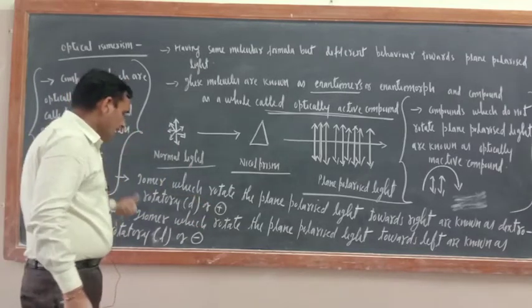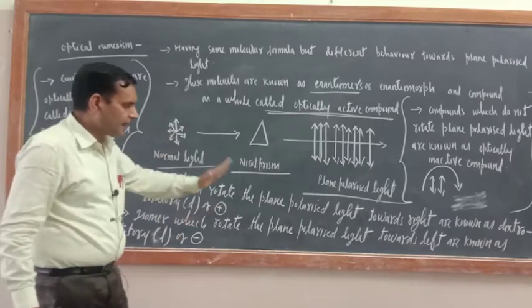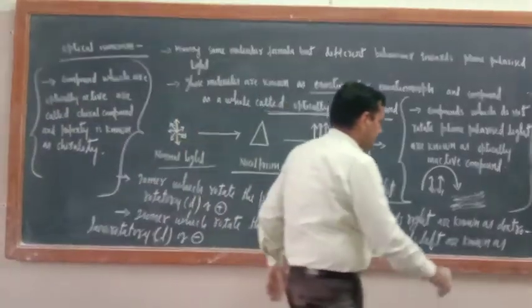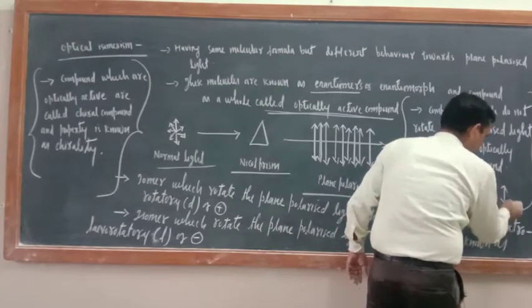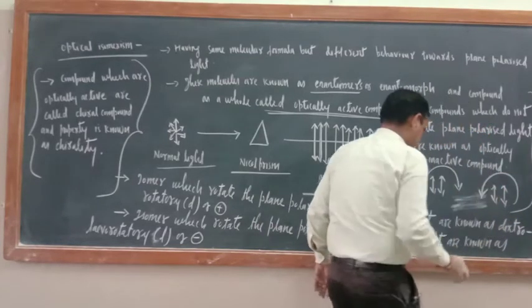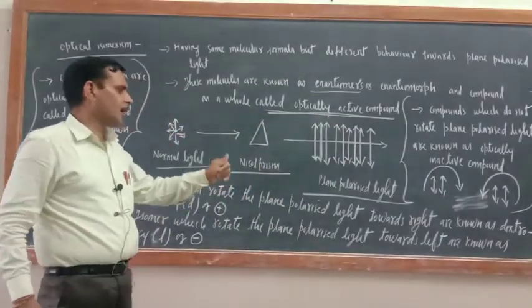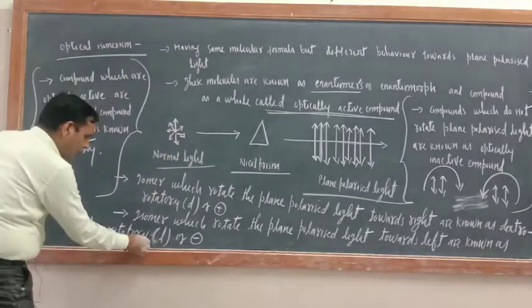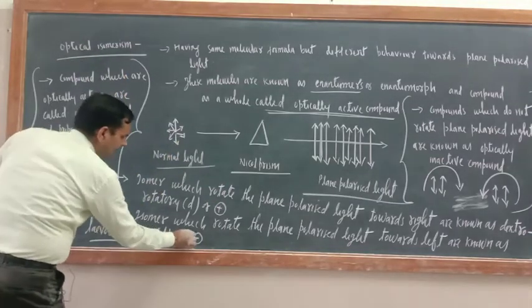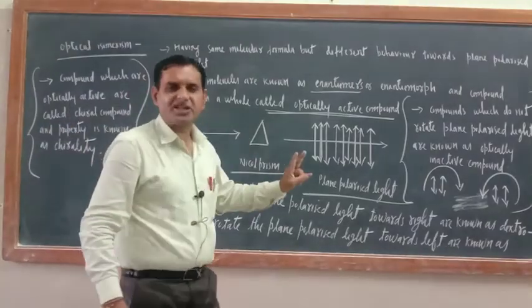And the optical isomer which rotates the plane polarized light like that, just see here, this plane polarized light rotating like that. So the isomer which rotates the plane polarized light toward the left is known as laevorotatory, small l or minus sign. Okay, so means coordination compound.